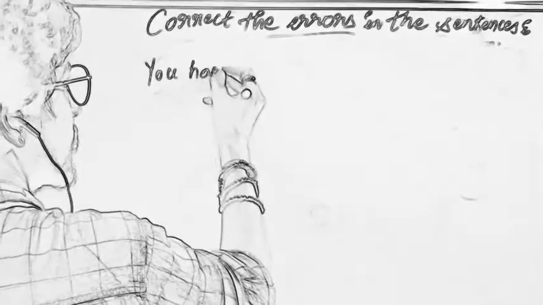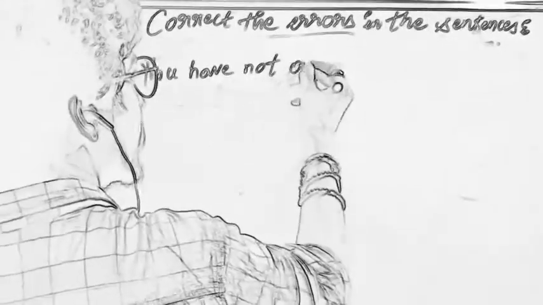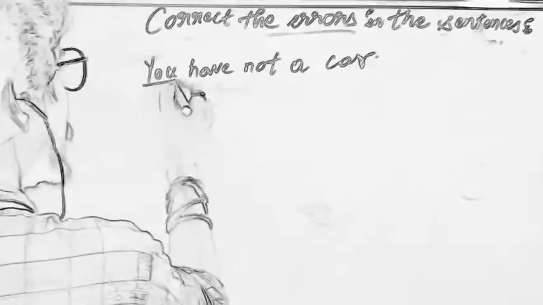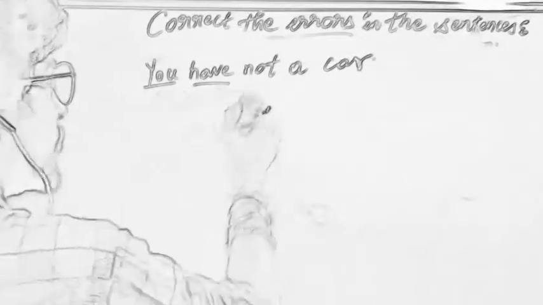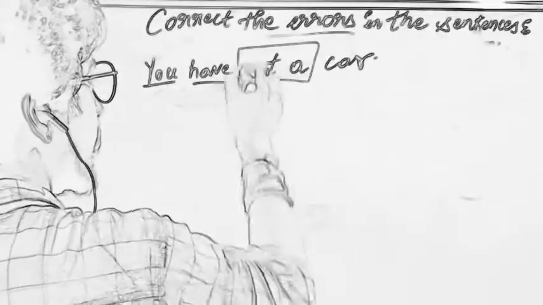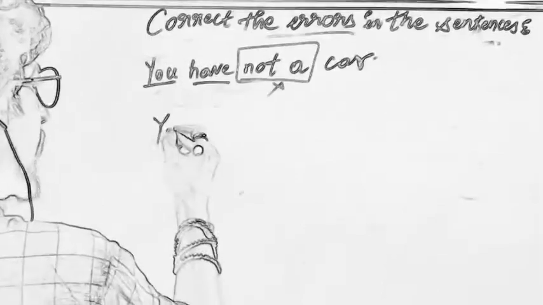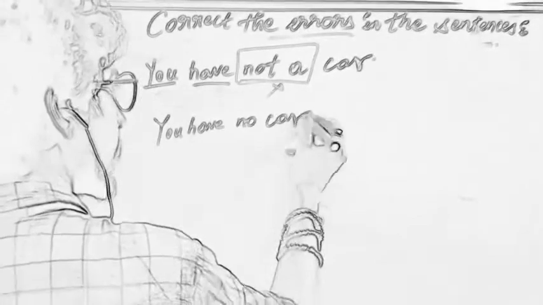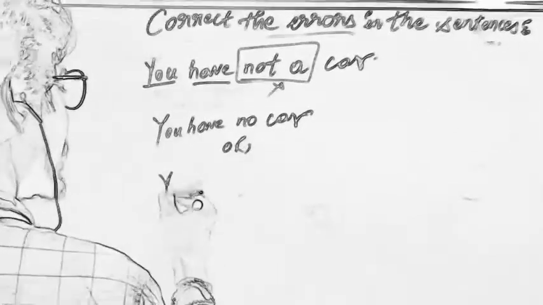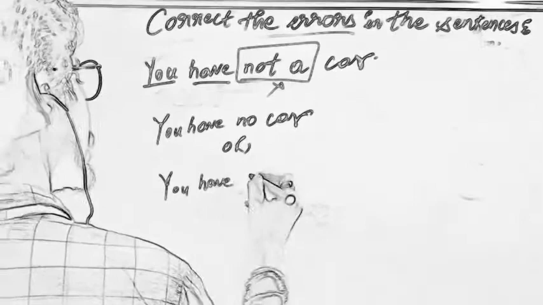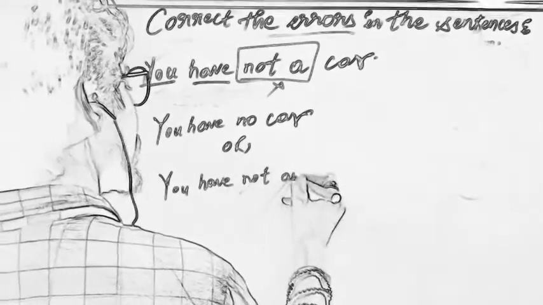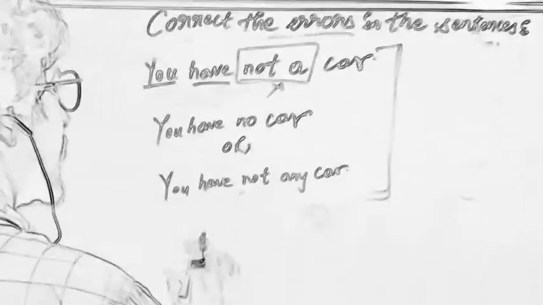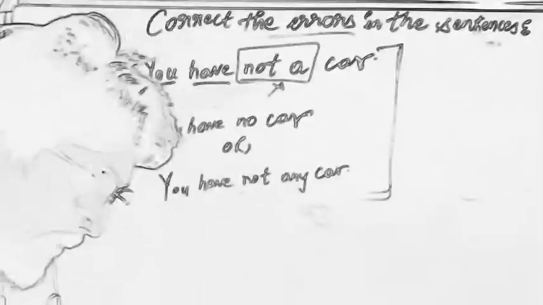You have not a car. So what is the error here? Along with you, we use have. This is correct here. But we cannot use not a car. In place of not a, what will you write? You have no car. Or the sentence can be made: You have not any car. So these are the errors in the sentences which I am telling you, and you should keep all these errors in your mind.